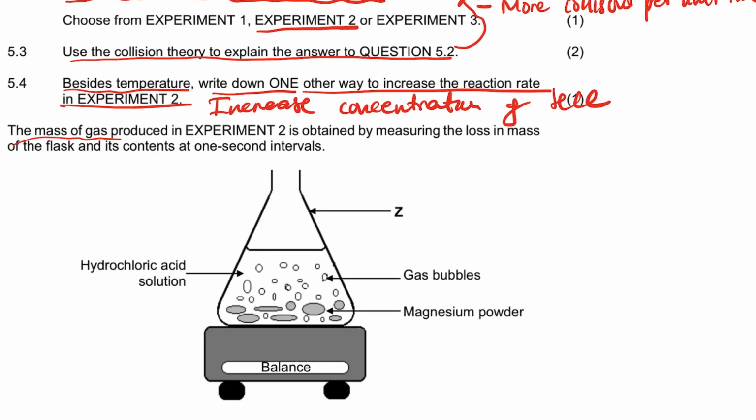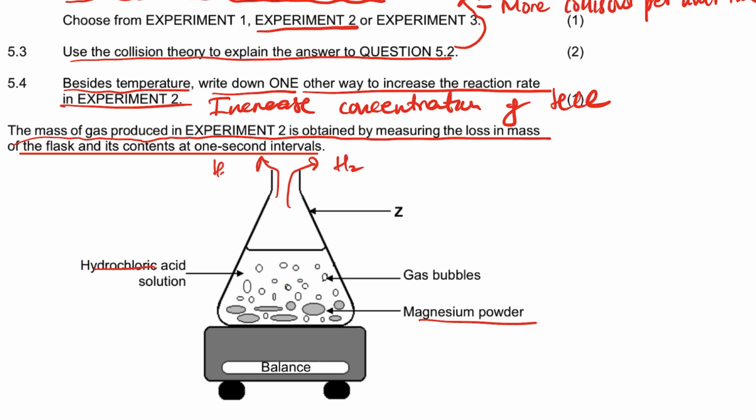Now it says the mass of the gas produced in the experiment is obtained by measuring the loss of mass of the flask and its content. So this one is an open flask with magnesium powder and hydrochloric acid. In experiment 2, hydrogen gas is released.